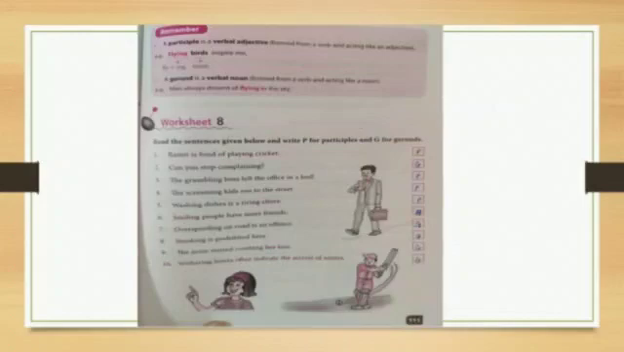Now you can differentiate a participle and a gerund. A participle is a verbal adjective formed from a verb and acting like an adjective. Here an example is given: Flying birds inspire me. Here flying is acting as an adjective for the noun birds. A gerund is a verbal noun formed from a verb and acting like a noun: Man always dreamt of flying in the sky.